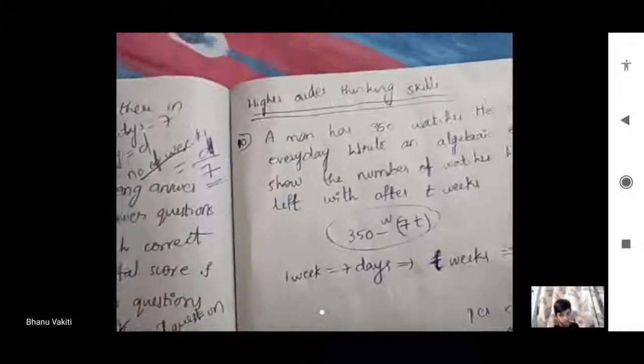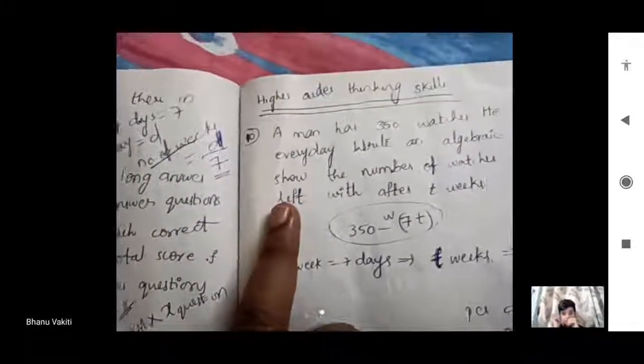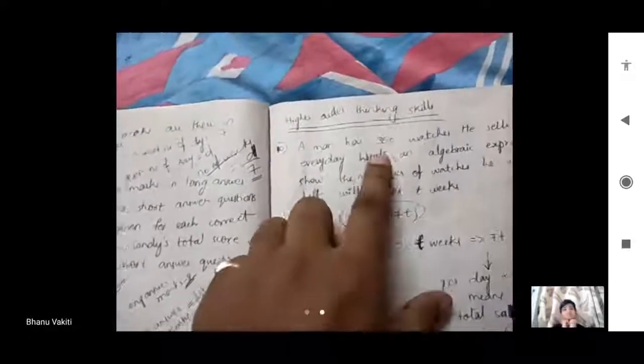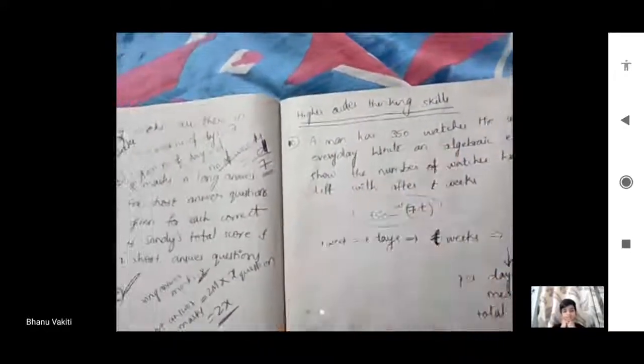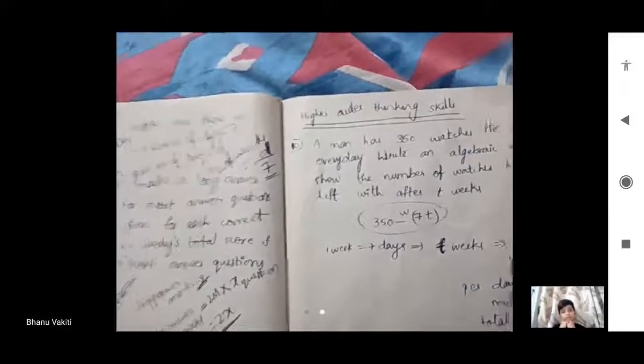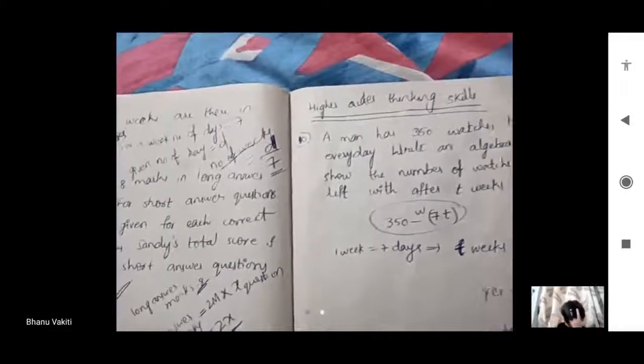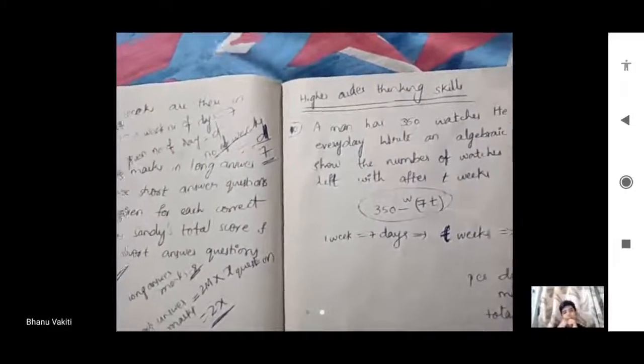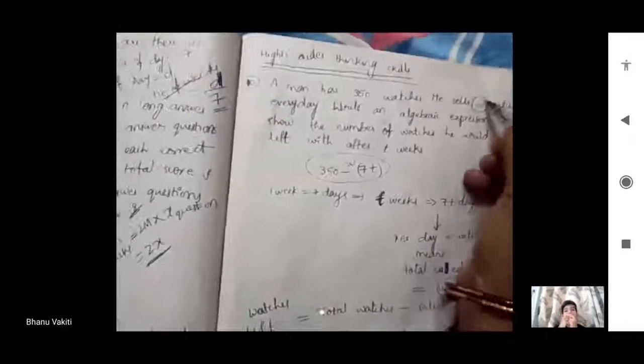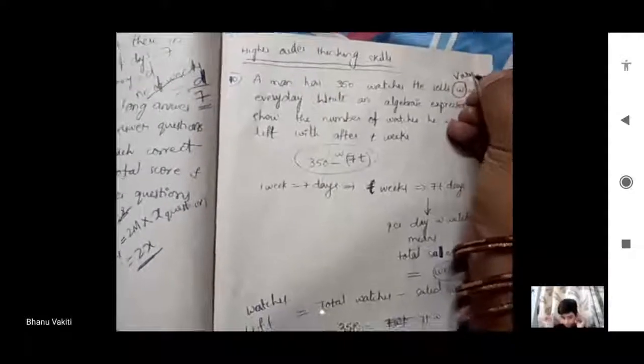A man has 350 watches. He sells W watches every day. For each day he sells W number of watches. W is a variable, and this is fixed: the total is 350 watches.